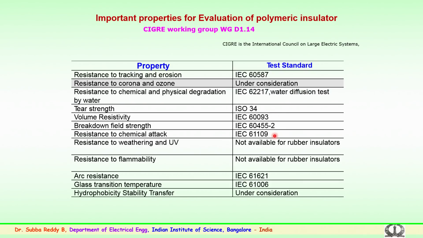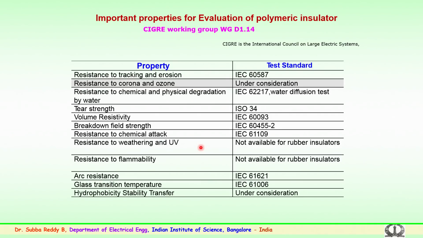The procedures are laid down and the insulator or insulator string is tested to this. Resistance to weathering and UV: this is the climatic condition, a multi-stress arrangement in the field with various pollution conditions, rain, fog, ice loading.